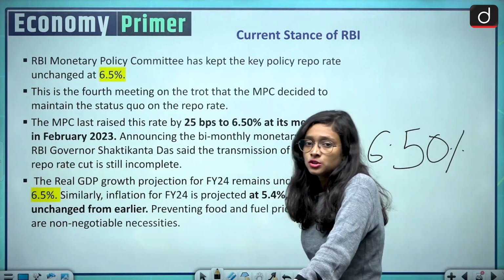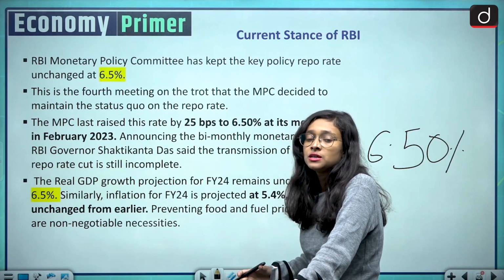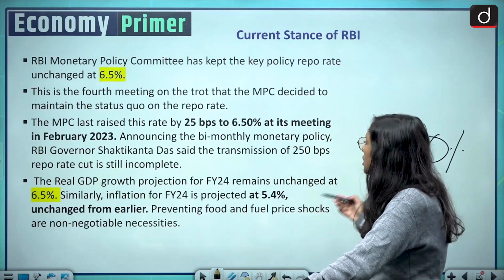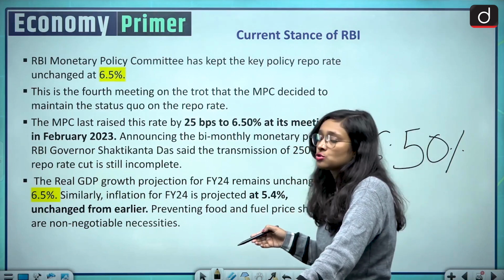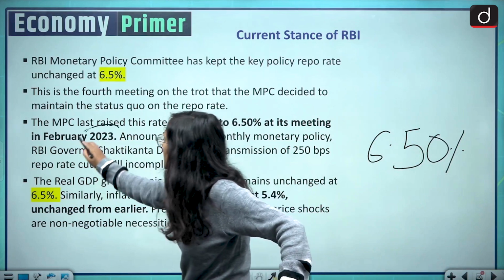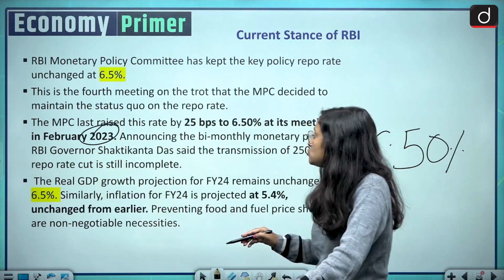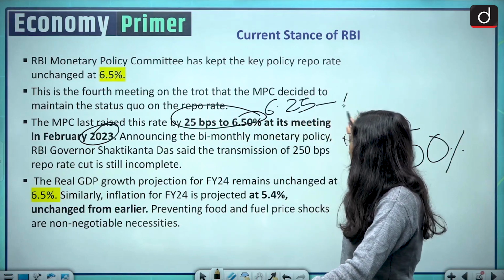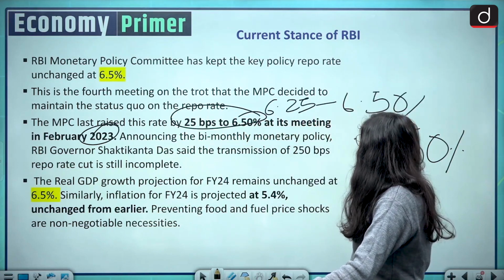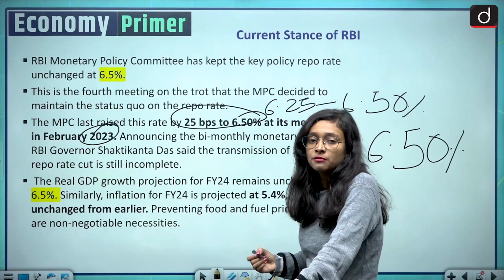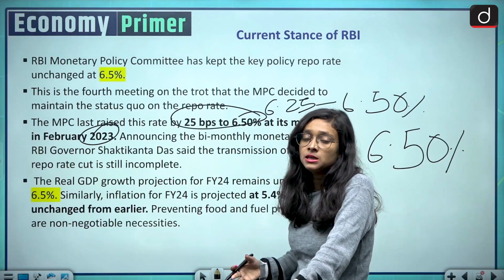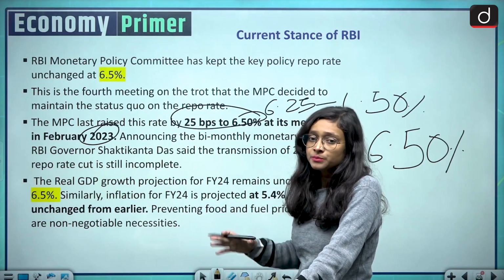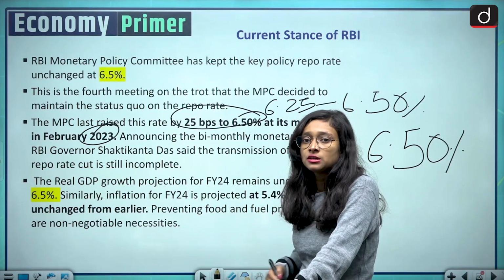And why did it remain unchanged? In order to control inflation in the economy. The last time there was a change was in February 2023, when RBI raised the repo rate by 25 bps. Earlier it was 6.25% and right now we have 6.50%. And it is expected that in the month of December, when there will be another MPC meeting, RBI is also not going to change its stance, and it will remain unchanged. And why does it remain unchanged?